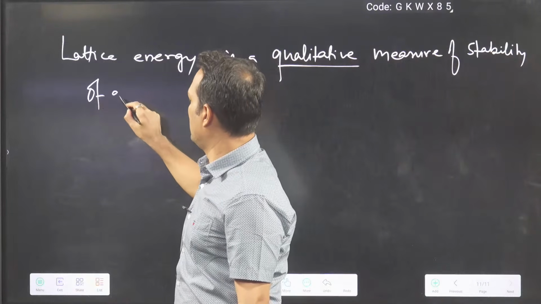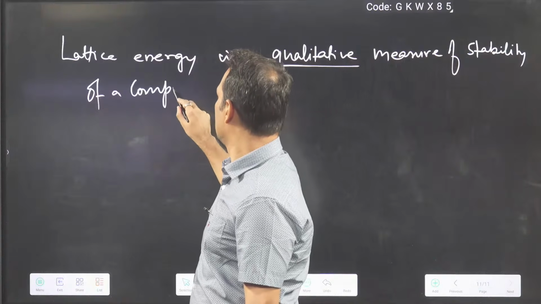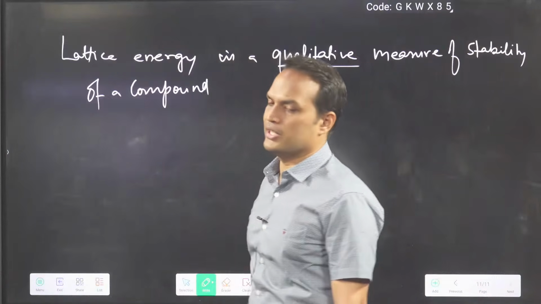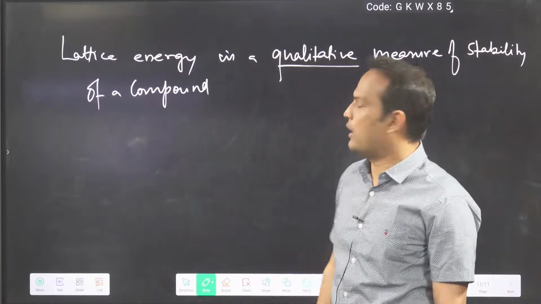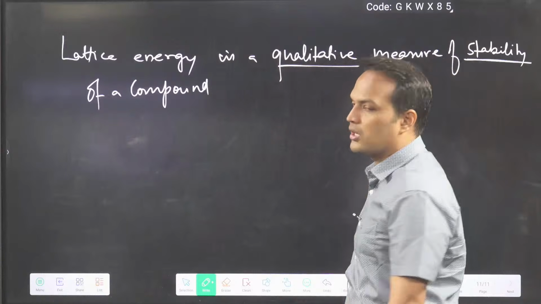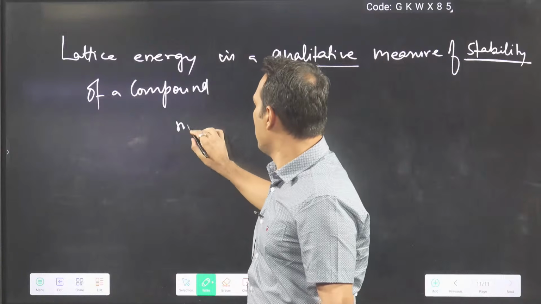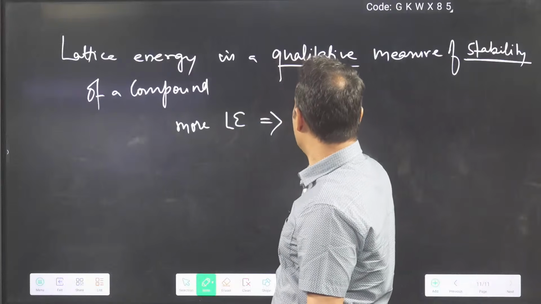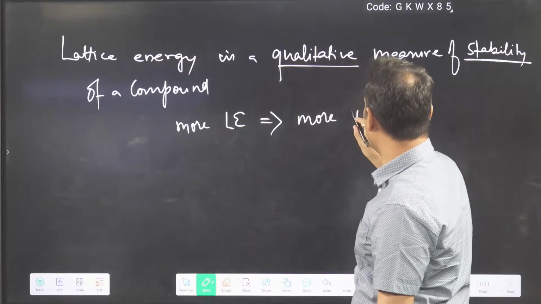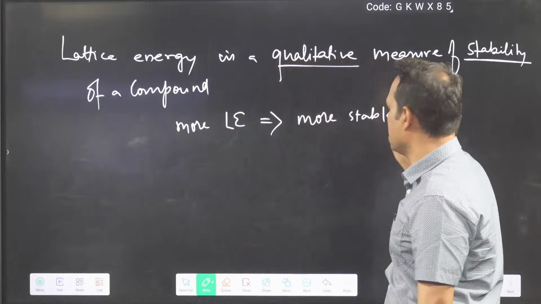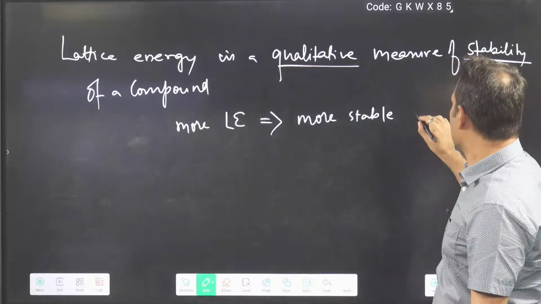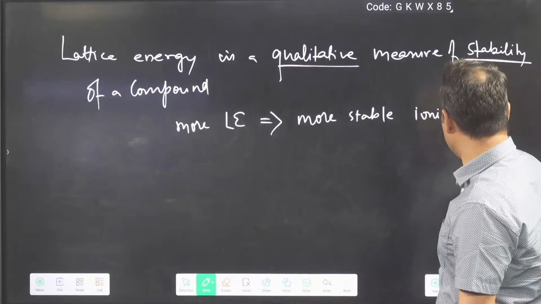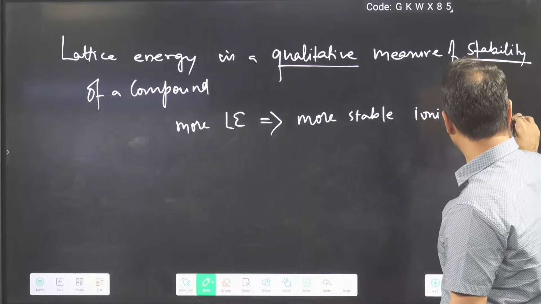Stability of a compound. By lattice energy, we can tell about the stability of a compound. You can say more lattice energy implies a more stable ionic compound. Generally, lattice energy is defined for ionic compounds only. So, more stable ionic compound.